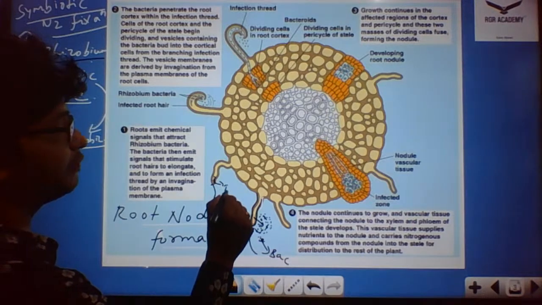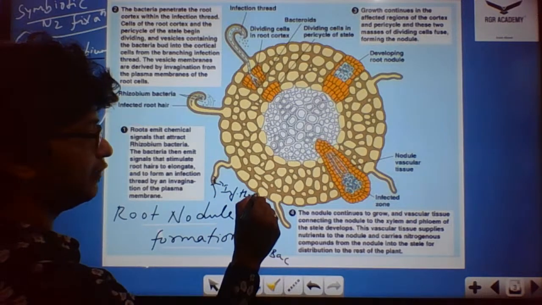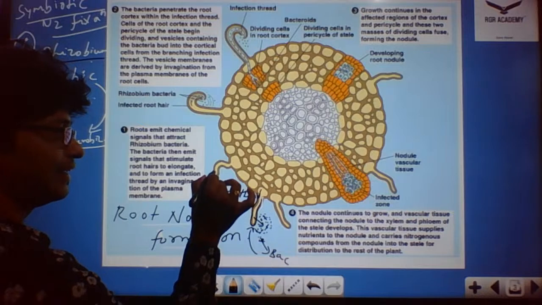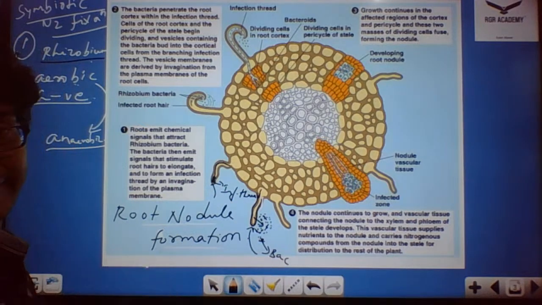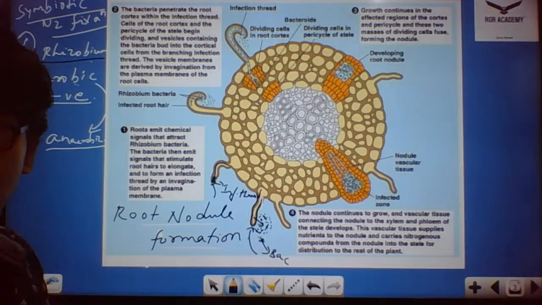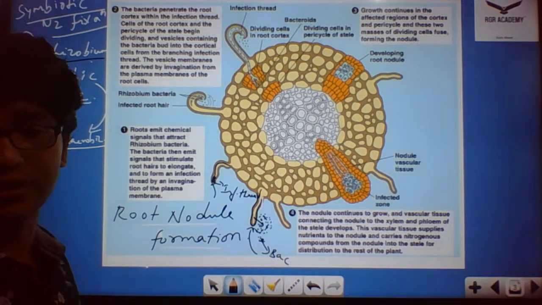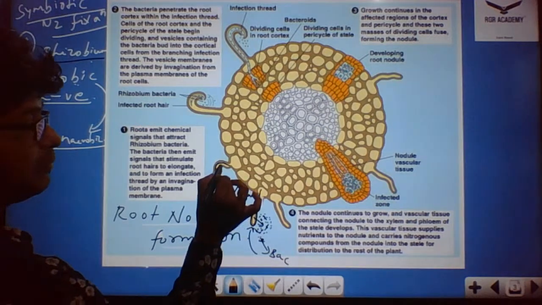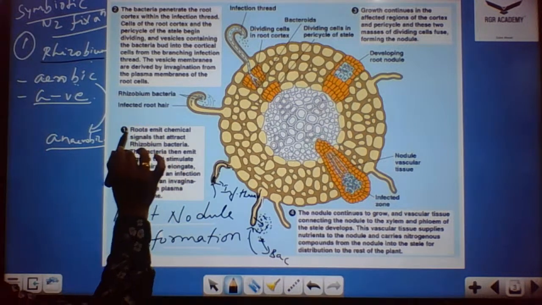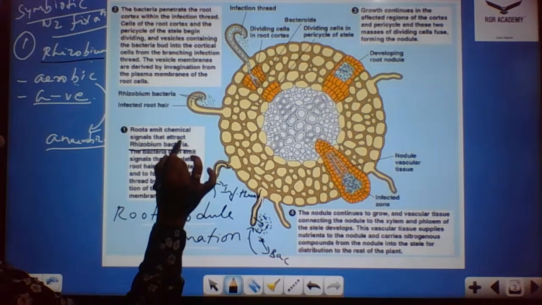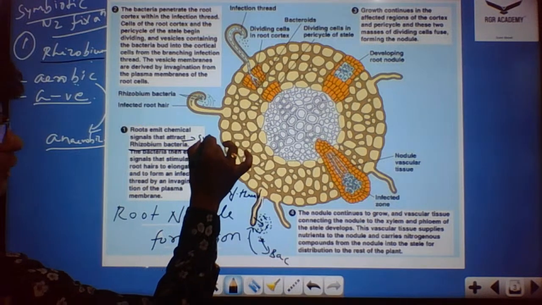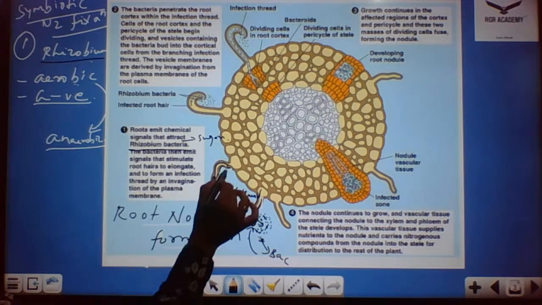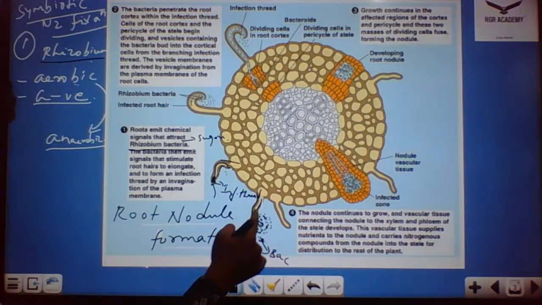Now this thread is called the infection thread. The bacteria start creeping inside the root hair, into the thread formation that we call an infection thread. Usually these sugars are phenolics in nature. By means of this infection thread, the Rhizobium bacteria start penetrating inside. So the root emits chemical signals that attract the Rhizobium bacteria, by means of the sugars. Then it emits a signal that stimulates the root hairs to elongate and form an infection thread.